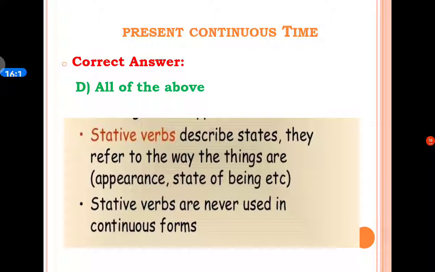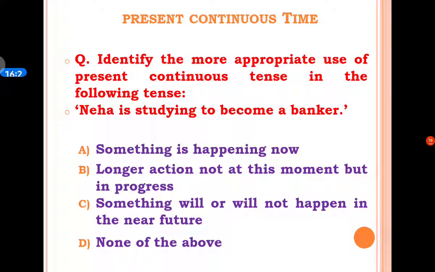At the same time, stative verbs are never used in a continuous form. So, here the correct answer is D option, all of the above. The next question is: identify the more appropriate use of the present continuous tense in the following example. Here is an example. Neha is studying to become a banker.